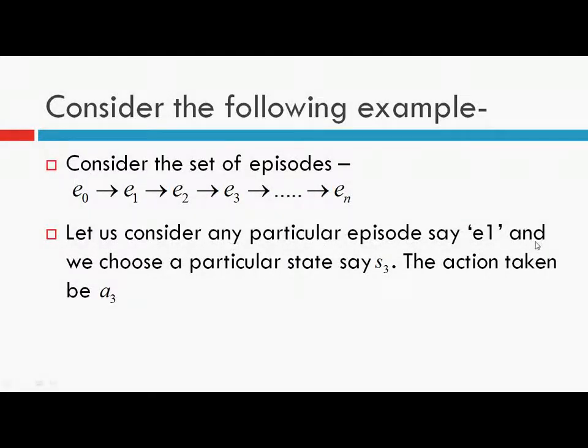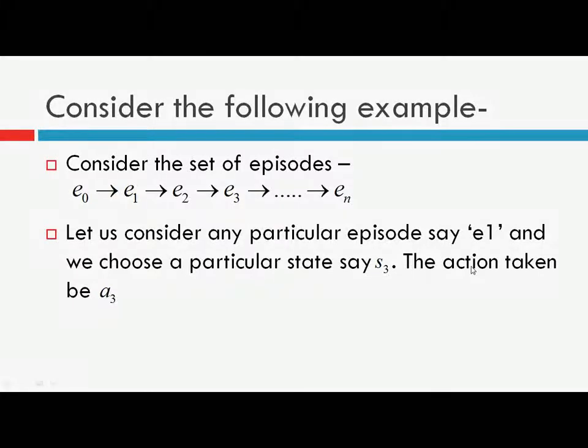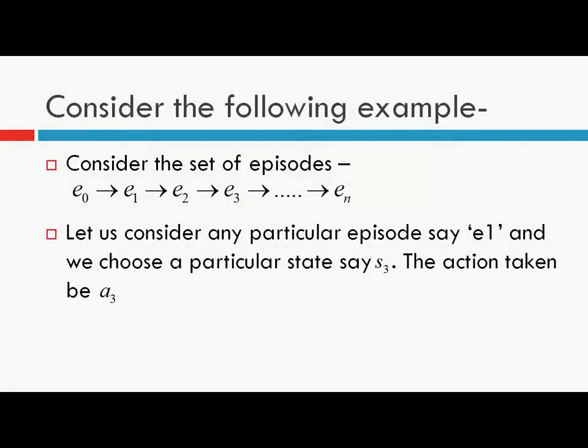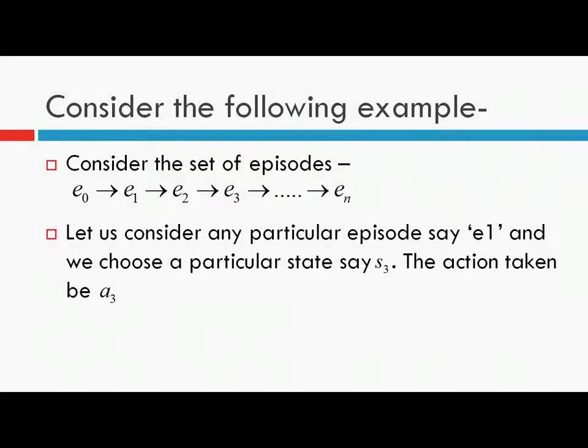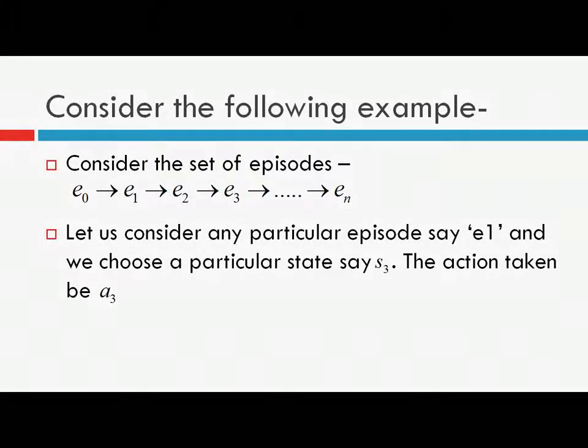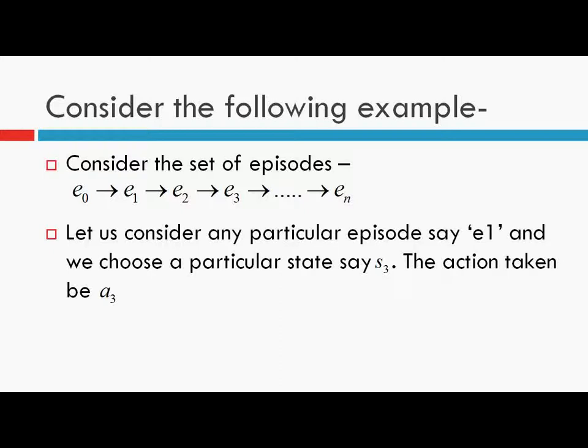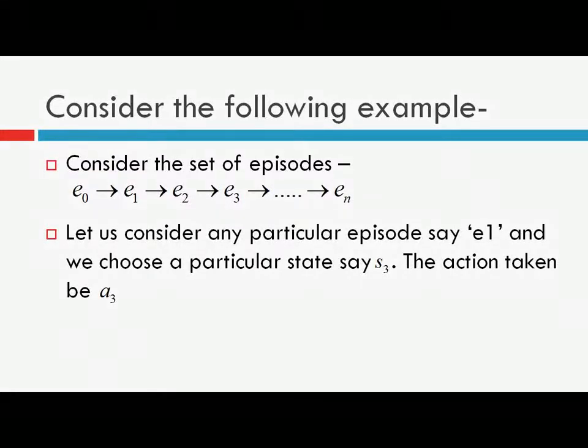You come across state s3, and in this state there are n possible actions, a1 to an, and suppose you are calculating the value of taking action a3 in state s3.